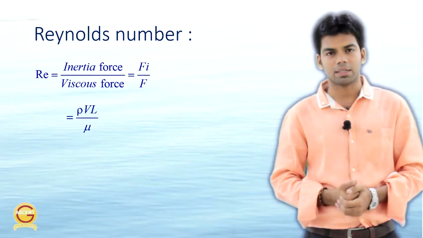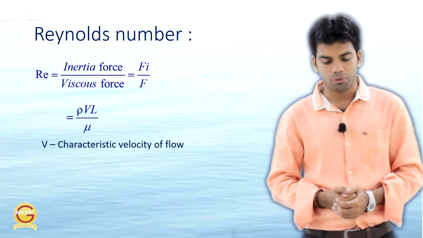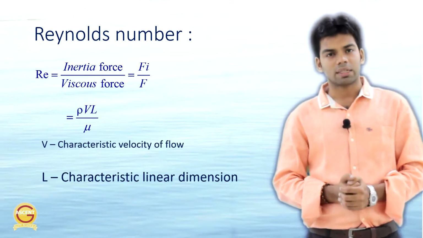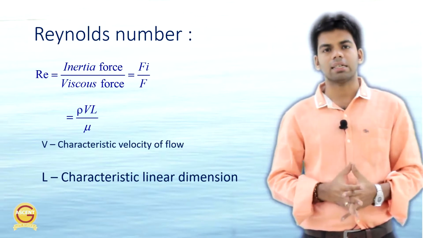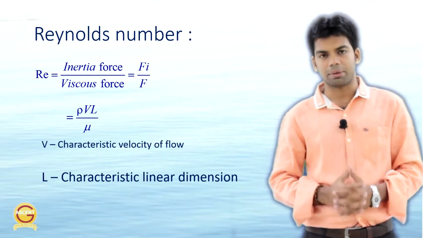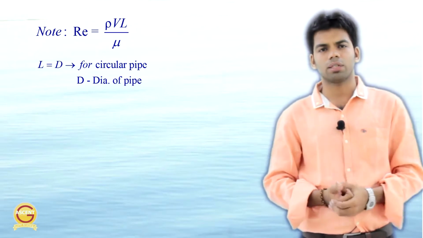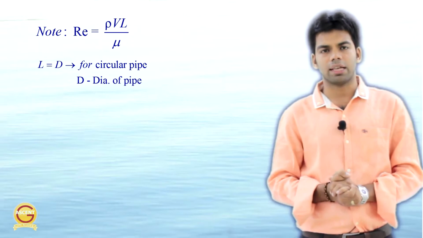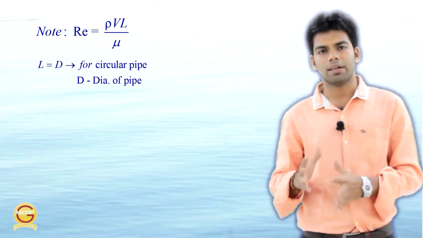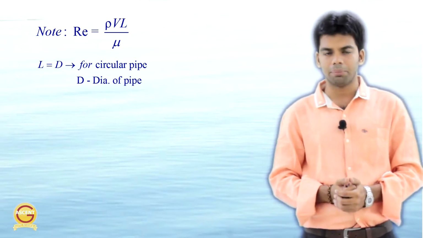Further, it can be defined as Reynolds number, which is denoted by Re, which is given as rho V L by mu, where rho is the density of the fluid, V is the characteristic velocity of the fluid, and L is the characteristic length, the characteristic dimension of the tube. Now this characteristic linear dimension L depends on the kind of pipe through which the fluid is flowing. If we have a circular pipe, this characteristic linear dimension L is taken as D, which is the diameter of the pipe. Okay, so for a circular pipe the Reynolds number becomes rho V D by mu.